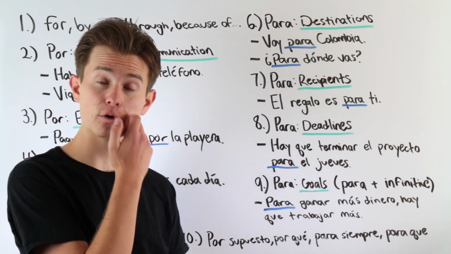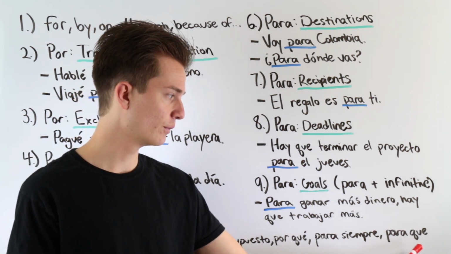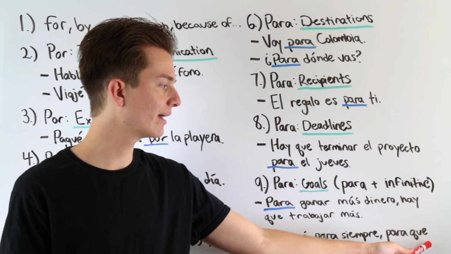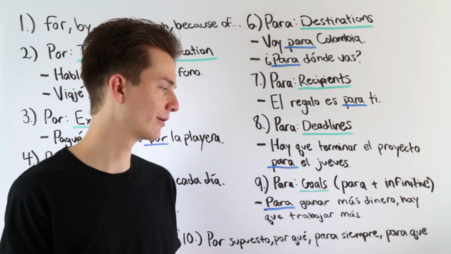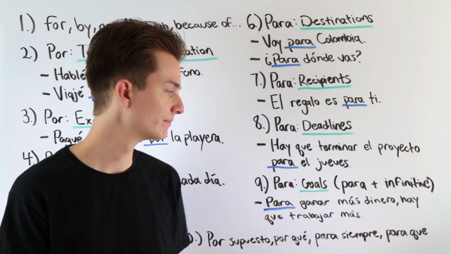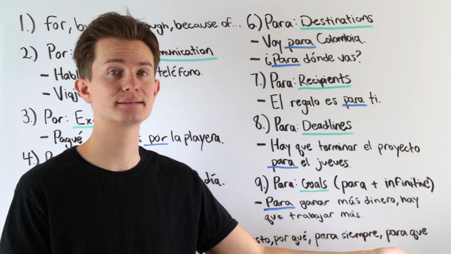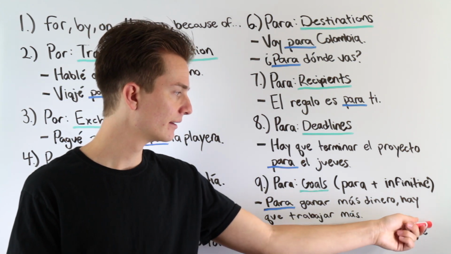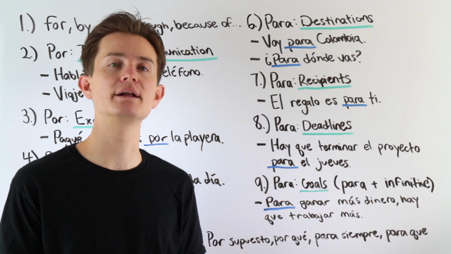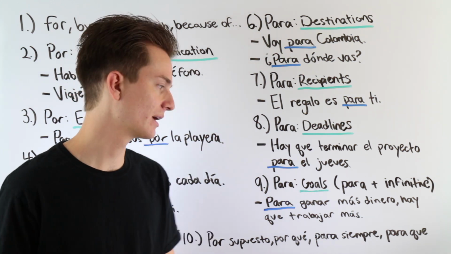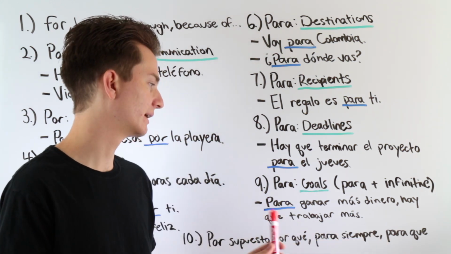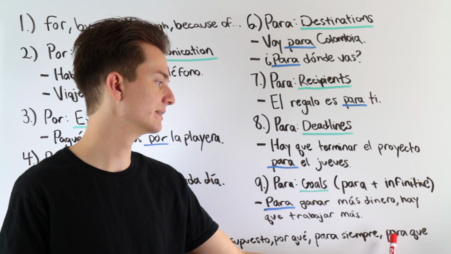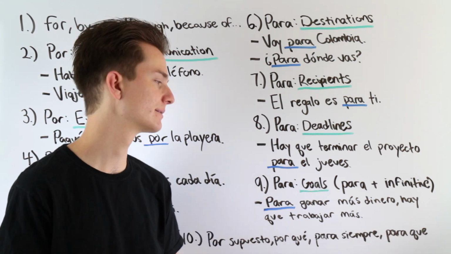And para qué. Now we have two forms of para qué. We have it without an accent on the e, and we have it with an accent. Que without an accent can mean that, than, who. Para que, so that. Now if I say para qué with an accent over it, that would mean for what, why. Accent over it means why, without an accent means so that. Para que, so that.